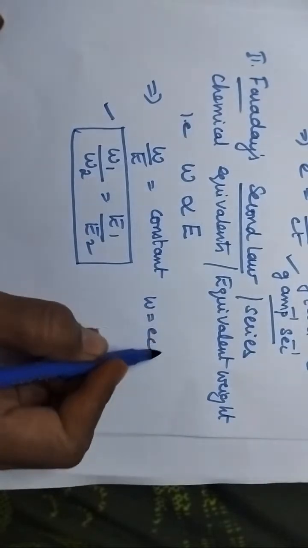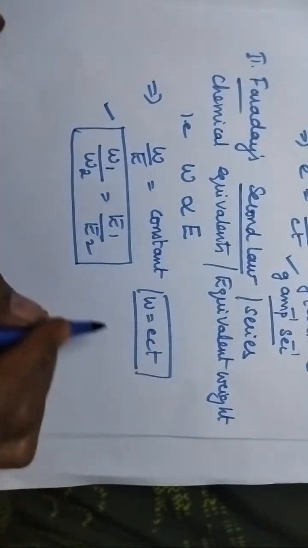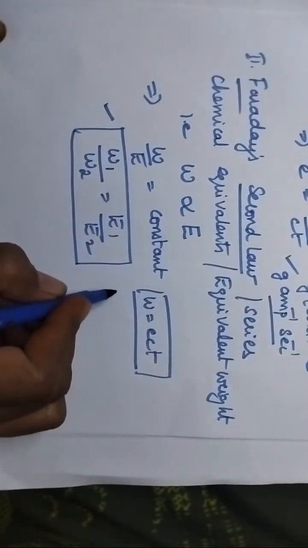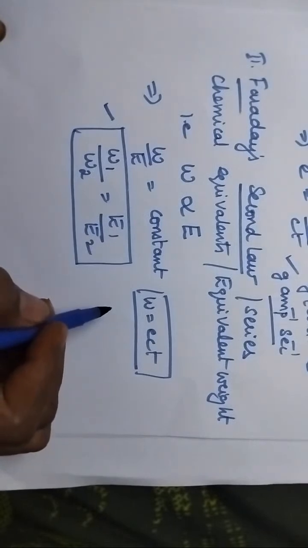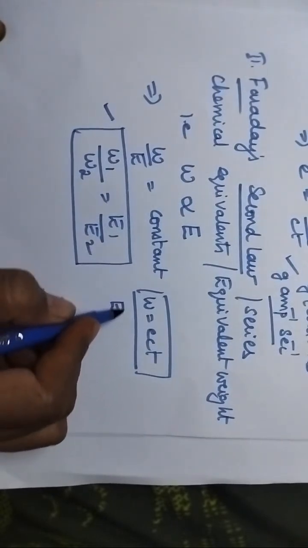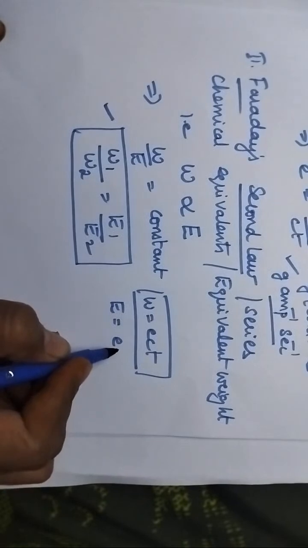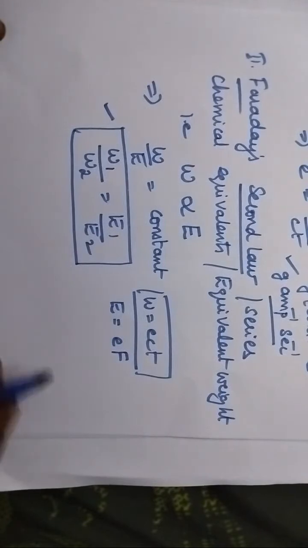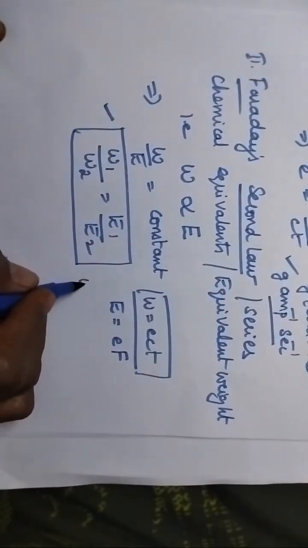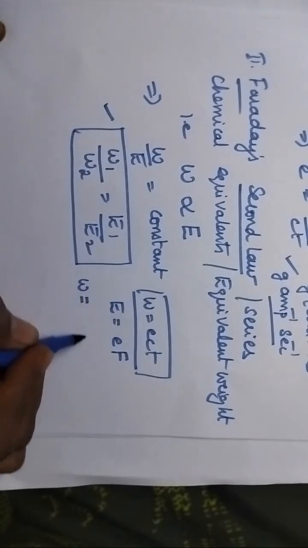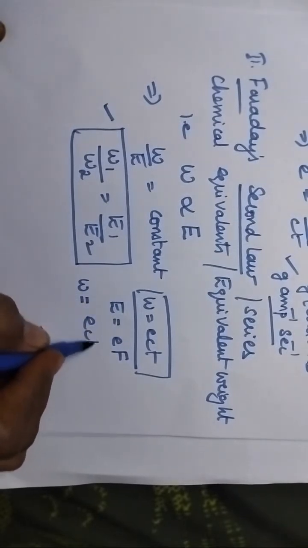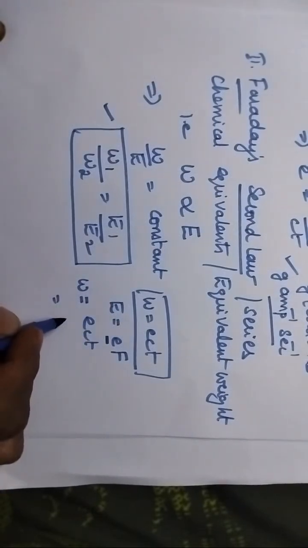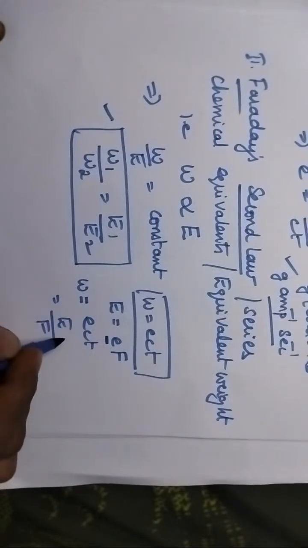W is equal to ECT is Faraday's first law. And similarly, we can derive an expression between small e and capital E, that is capital E is equal to small e into F. And sometimes you are supposed to use the expression W is equal to ECT. In that you have to substitute the value of e. So small e is equal to capital E by F, CT.